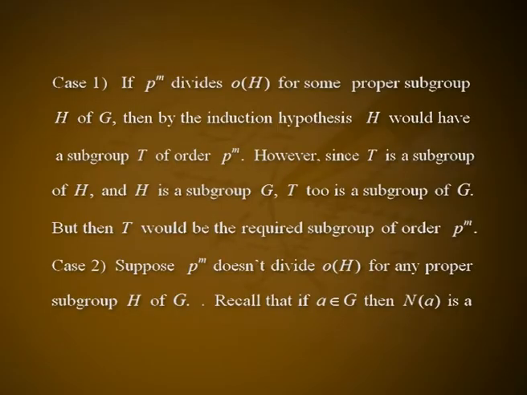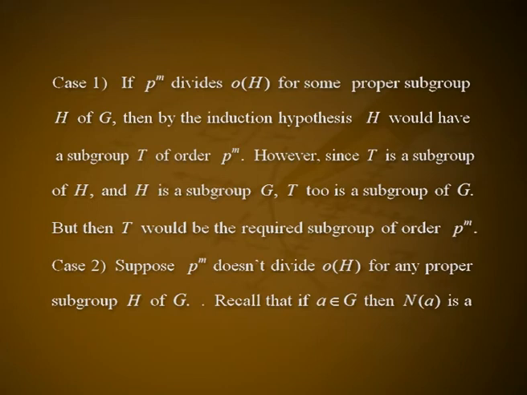Case 1. If p^m divides the order of H for some proper subgroup H of G, then by the induction hypothesis H would have a subgroup T of order p^m. However, since T is a subgroup of H and H is a subgroup of G, T too is a subgroup of G, but then T would be the required subgroup of order p^m.